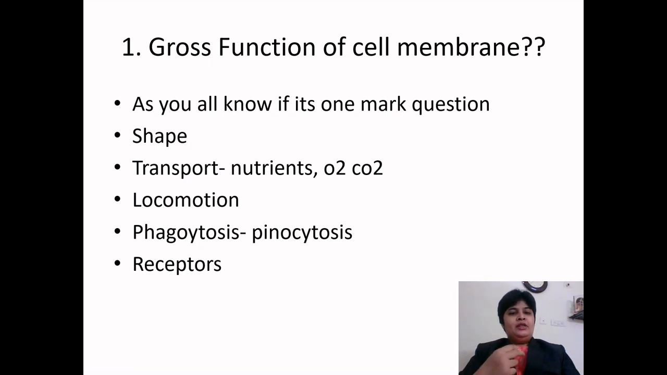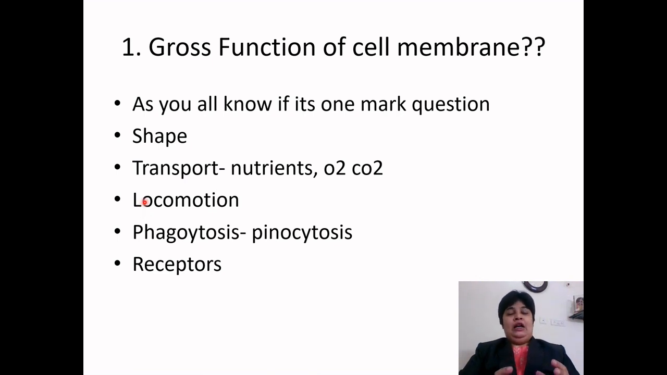It helps in transport of nutrients, O2 and CO2. Okay, helps in locomotion. Ready? Phagocytosis and pinocytosis. Okay, and receptors. Now we will go through this in 1 mark right now. Because it is semi-permeable, it helps in transport of nutrients, O2 and CO2.